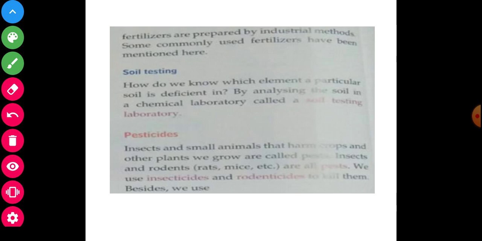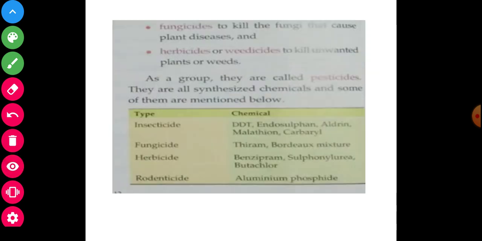Now next I will discuss another point. First of all, fungicides kill the fungi that cause plant disease. Another is herbicides or weedicides, to kill unwanted plants. If you go to your field side in an agricultural area, there are many crops, wheat, rice, sugarcane.